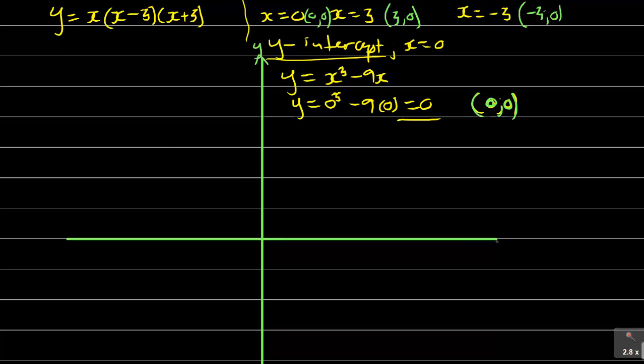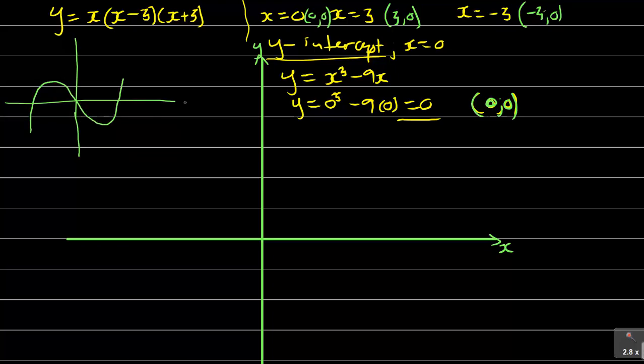So y, x. Another thing that is important is to know the general shape of this graph. Now let me show you two separate graphs that are possible. You have this type of graph, and then the second type of graph will be this type of graph.